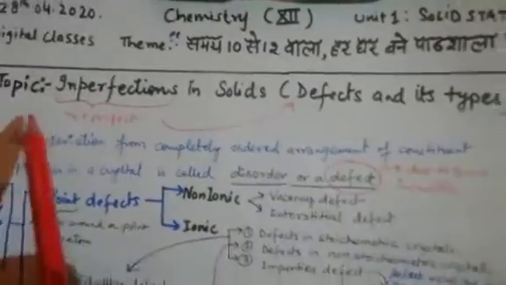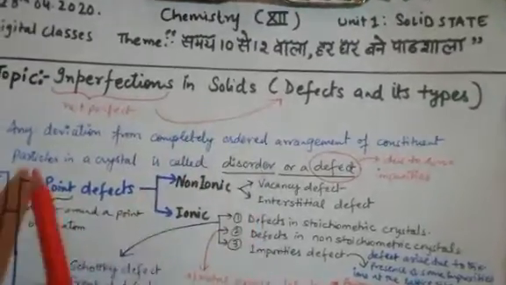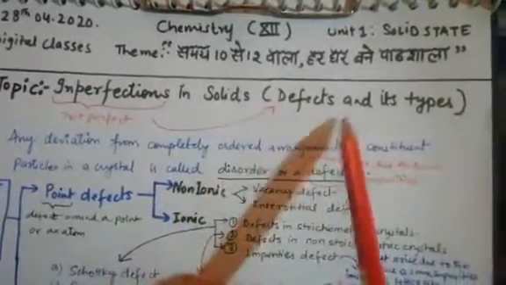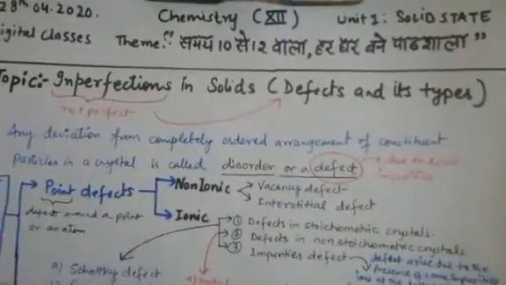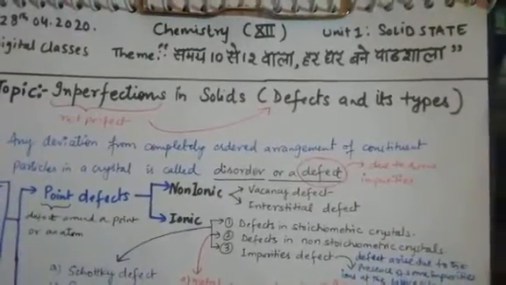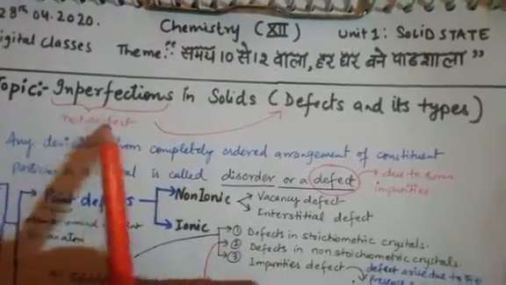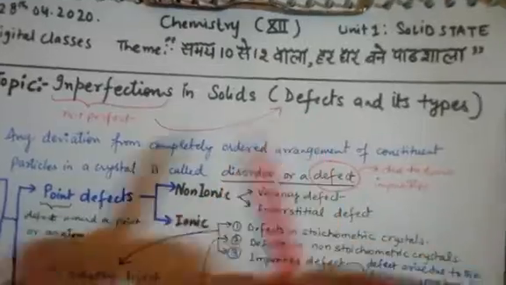So without wasting any time, let's start the topic, imperfections in solids. This is our new topic, also known as defects and its types. So dear students, what is imperfection? Perfect is that which is in every sense the best. Imperfection is that which is not perfect, which means somewhere the crystal has a defect.